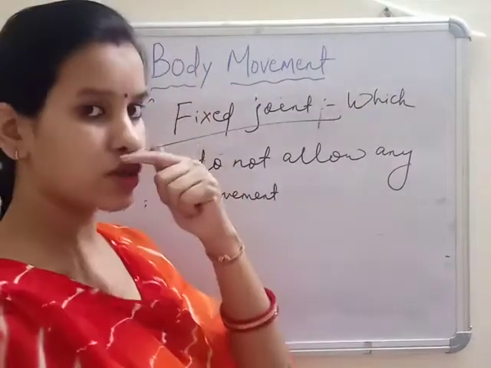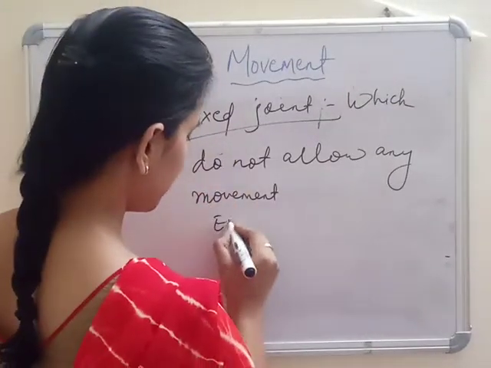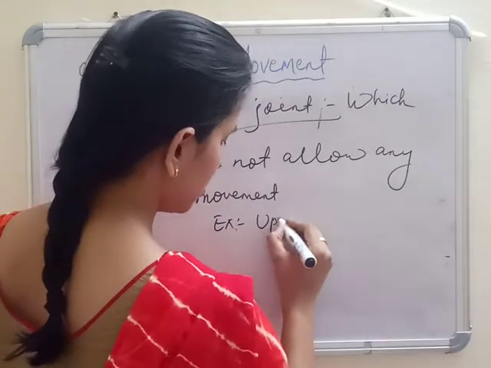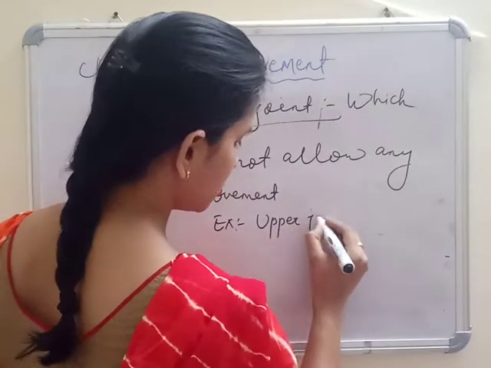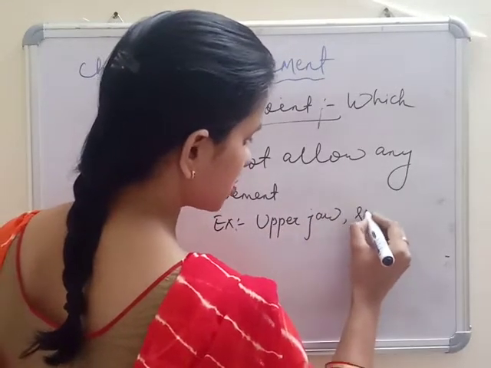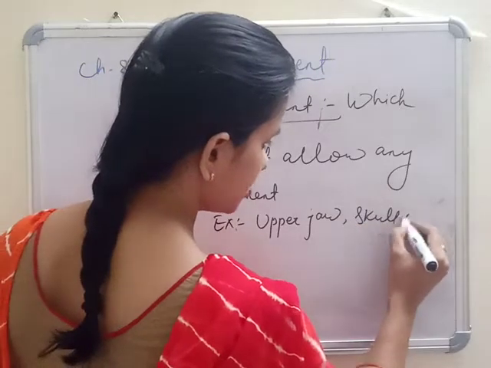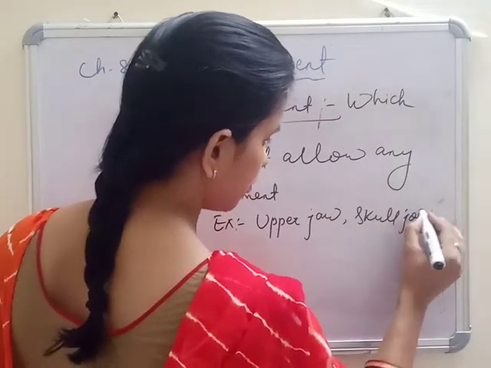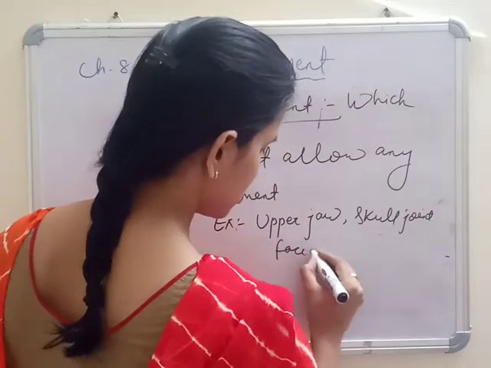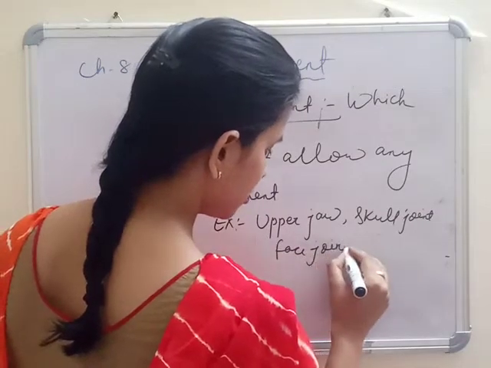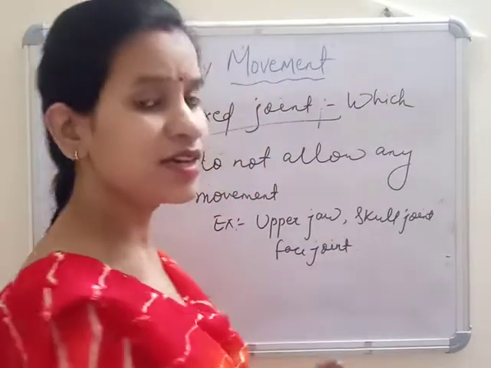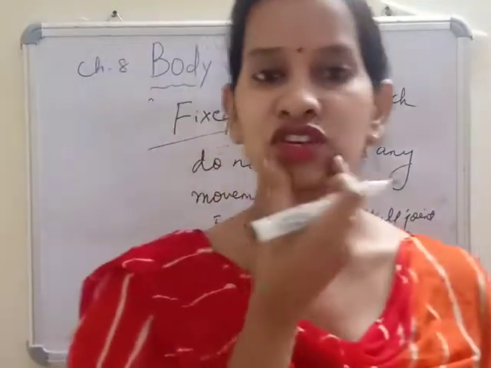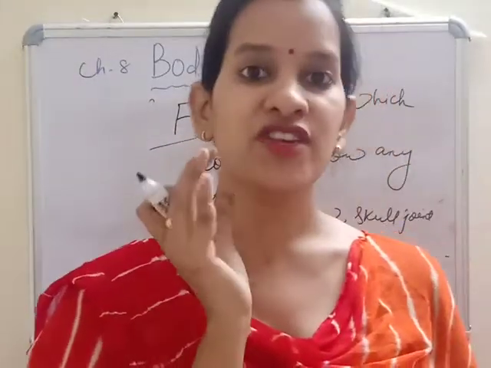For example, your upper jaw, your skull joints, face joints, and many more joints do not allow any movement. The lower jaw is movable, but the upper jaw is fixed.